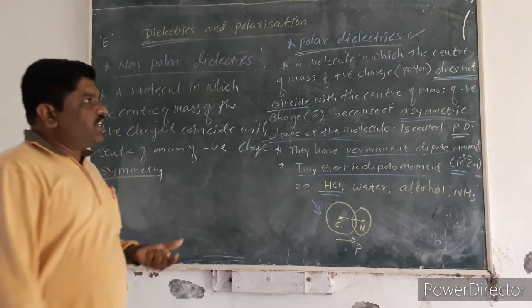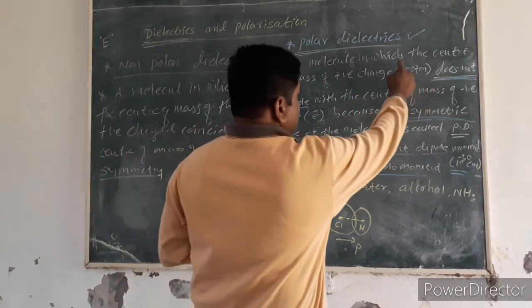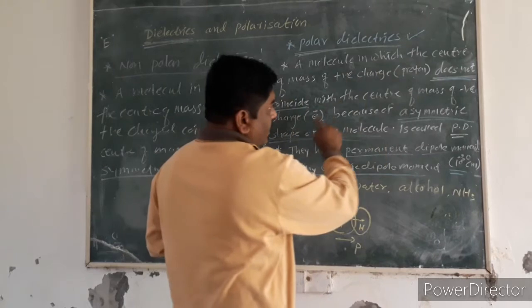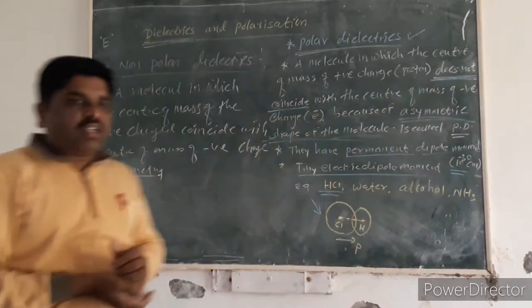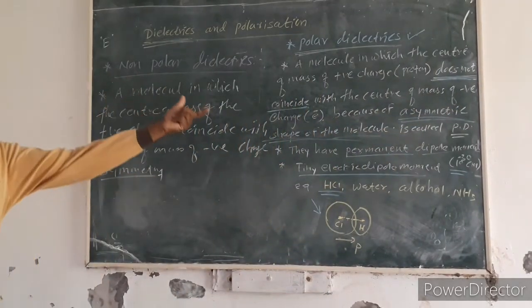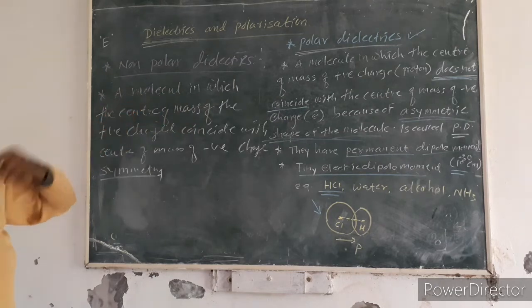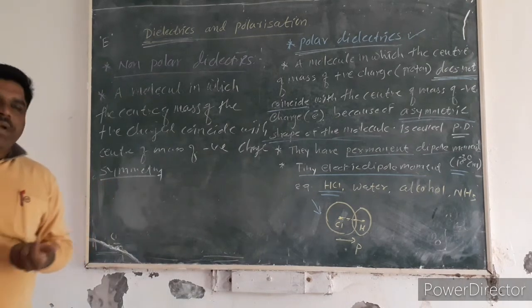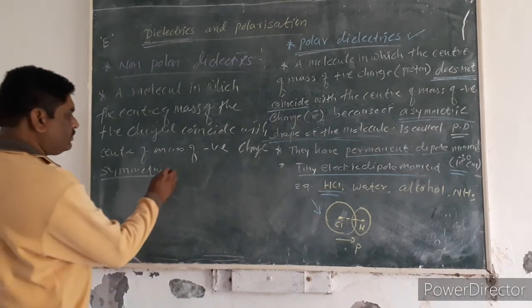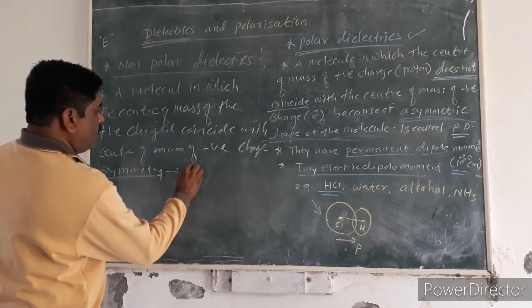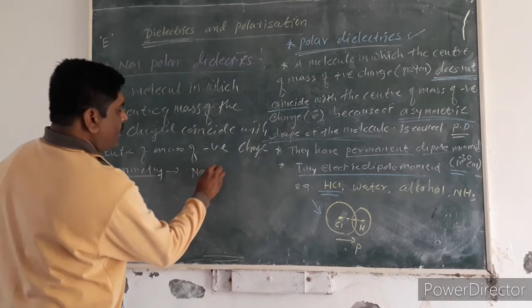In polar dielectrics, the two charges, positive and negative, do not coincide, but in a non-polar molecule, the positive charge and negative charge coincide because of symmetry.